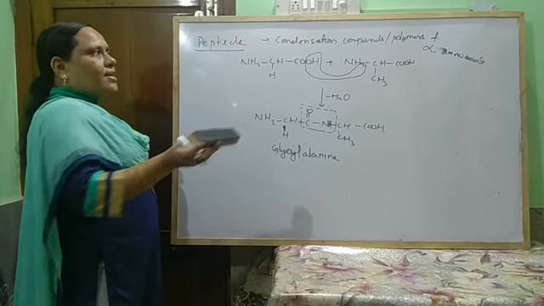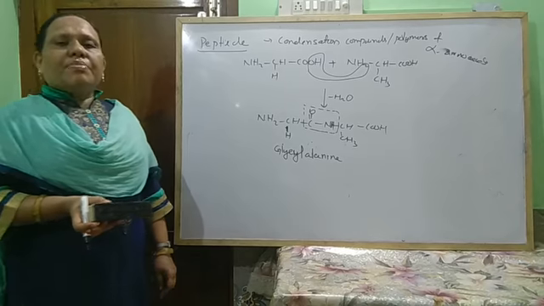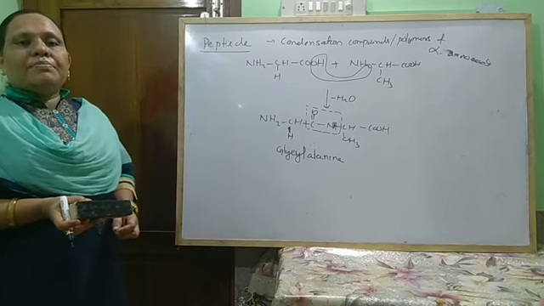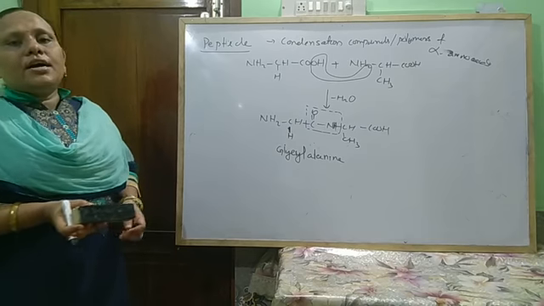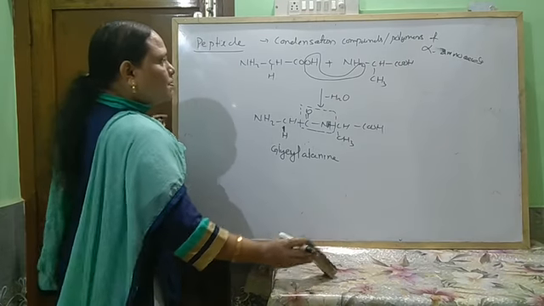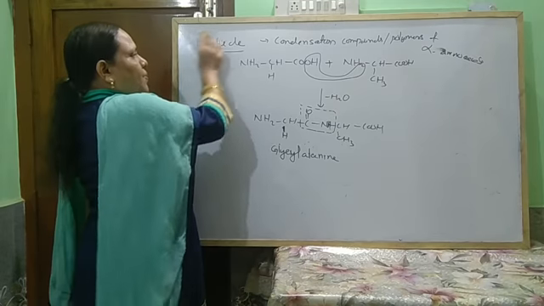In this way, different types of peptides are there. Generally, different animal and plant toxins are peptides. Next, we come to another part of this, that is known as protein.